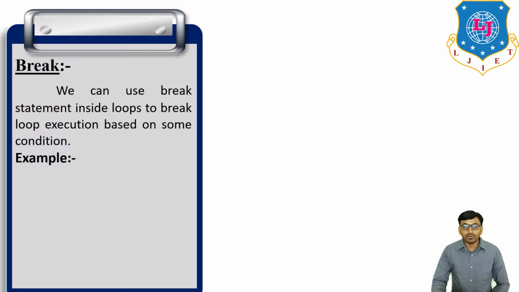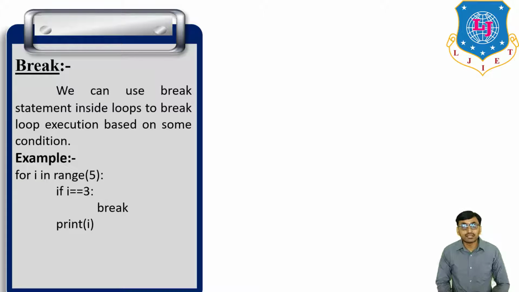Now, for example, for i in range 5 means 0, 1, 2, 3, 4, not 5, 5 is not included. So for i, that is the element, for element in the range of 5, if i is equal to 3, if this condition is satisfied, then break the loop, break. And if this condition is not satisfied, then print i.